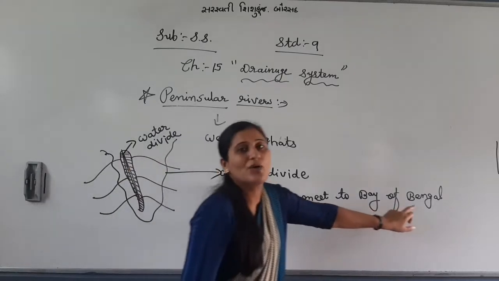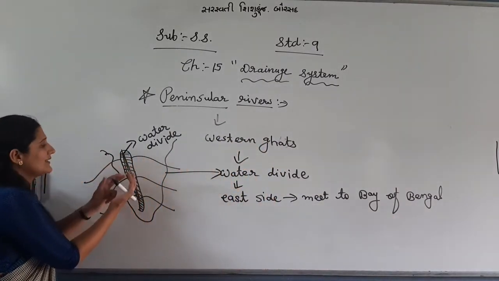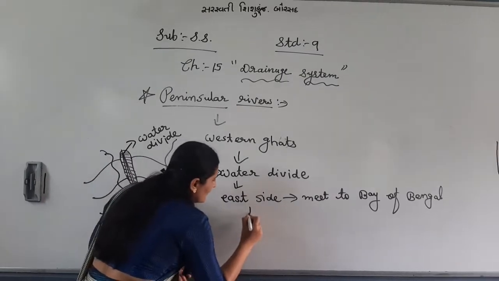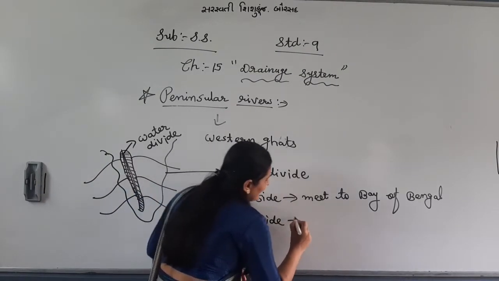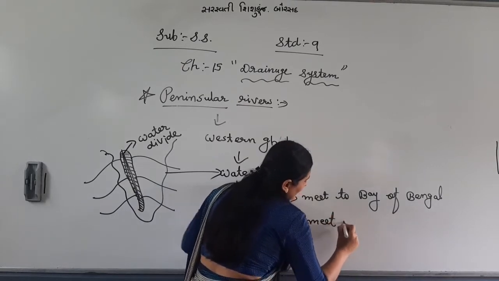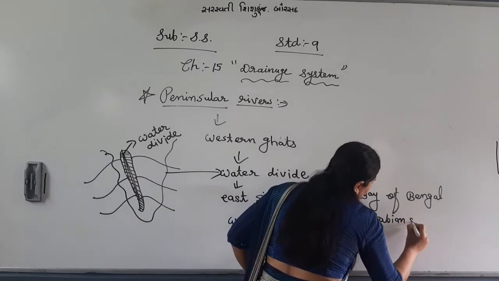The rivers that originate from the Western Ghats and flow to the west side meet the Arabian Sea.